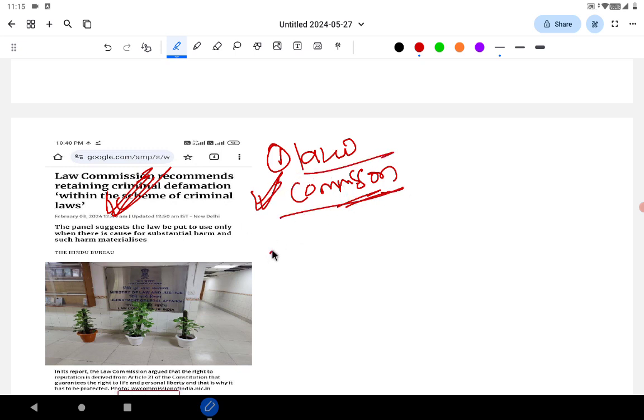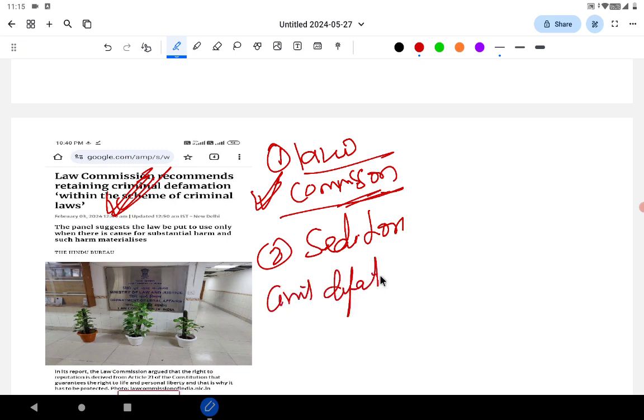Regarding Law Commission, and the difference between, in this particular article of Law Commission regarding criminal defamation, they even talk of sedition. So the difference between sedition, civil defamation and criminal defamation. Please cover those things. What are the differences between the three?